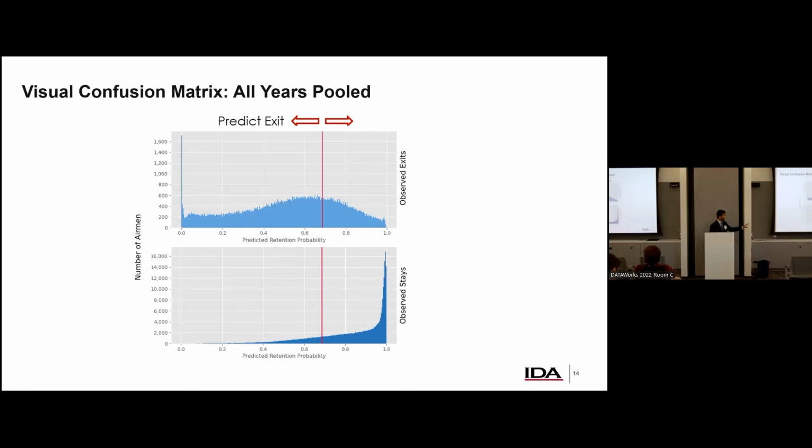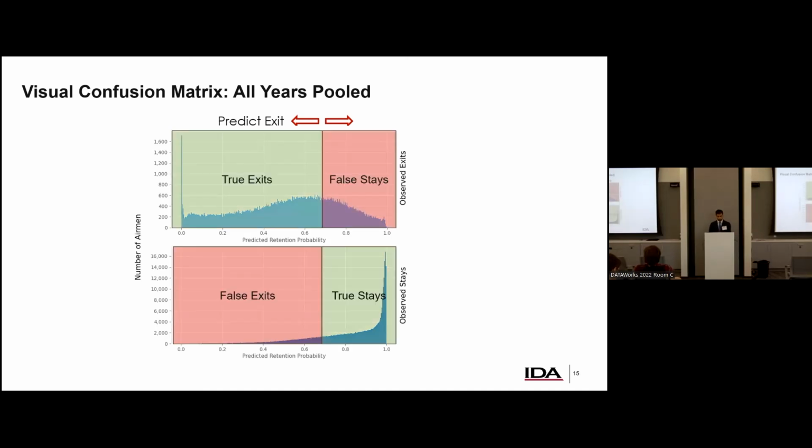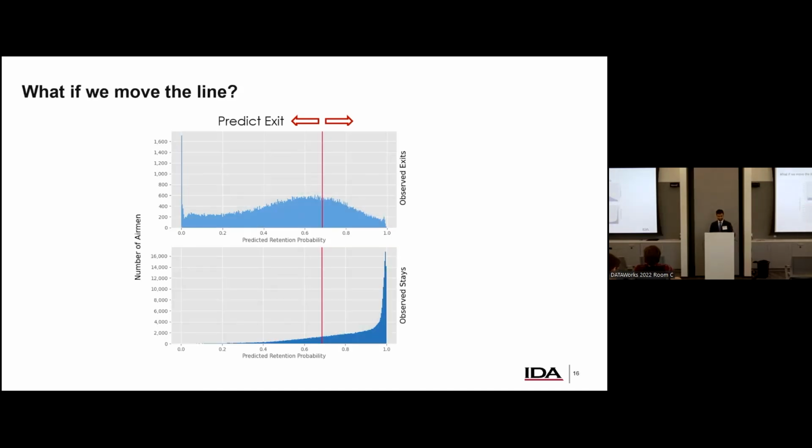So the key here, though, is the red line, right? And that red line is designed with a precision recall framework in mind. So we've maximized basically the two questions, right? Which is, what's the probability you've exited if I have said you've exited, and how many of the total exits did I predict? And we're trying to maximize those two with the harmonic mean. That red line is that point which does it. That's the threshold. But the question is, if this is the confusion matrix, where you have the top left as your true exits and the bottom right as your true stays, what if we shift that red line, right? Oh, sorry. I got a little ahead of myself.